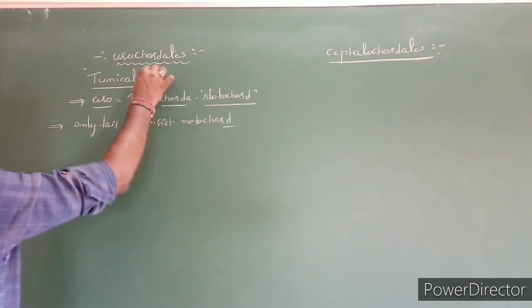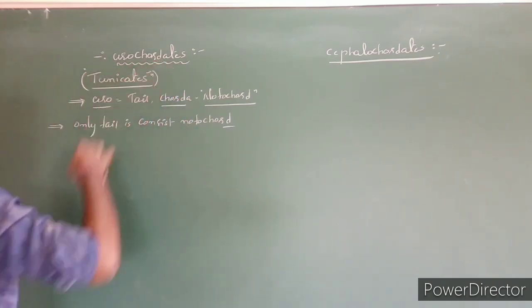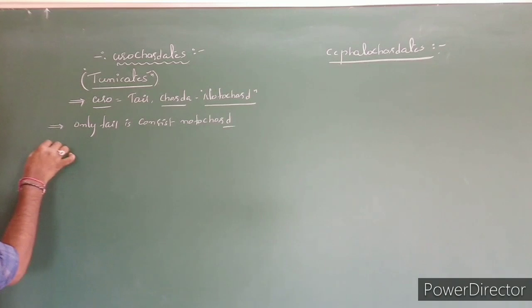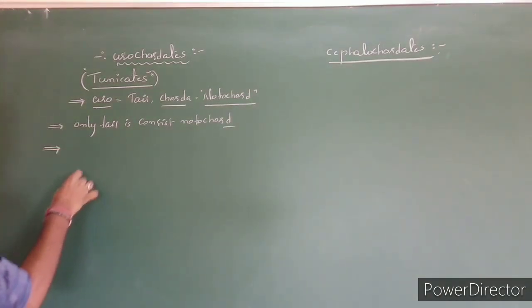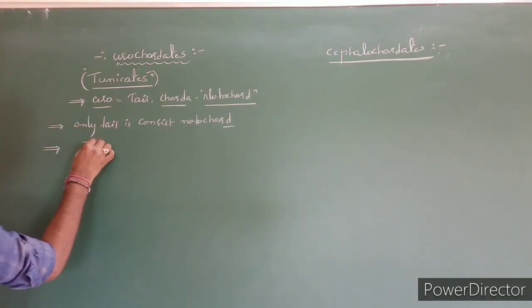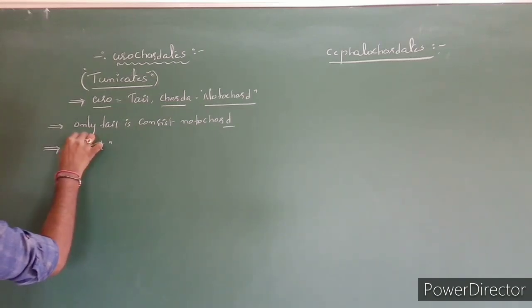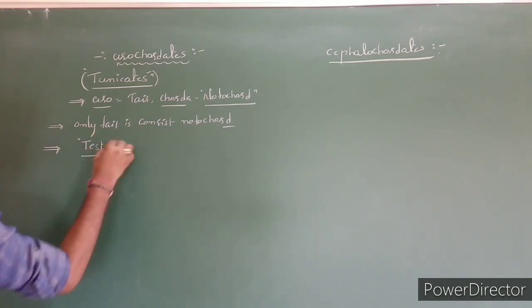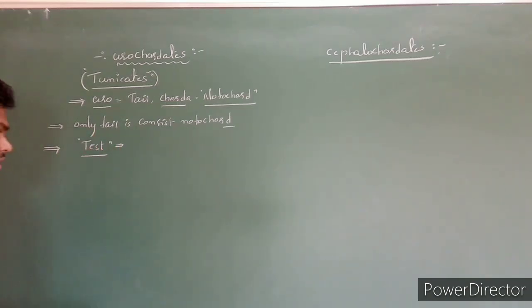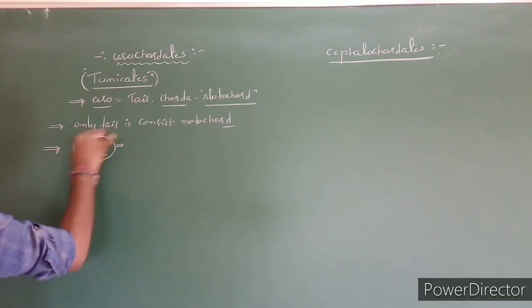It is also called tunicates because the body surface is covered by a testa or test. It means one thick coat is present, and that is called the test.